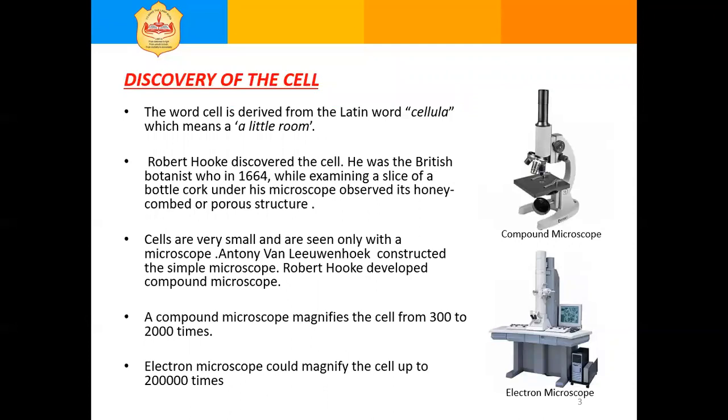A compound microscope that is used in our laboratories magnifies the cell from 300 to 2000 times. Electron microscope could magnify the cell up to 2 lakhs times.